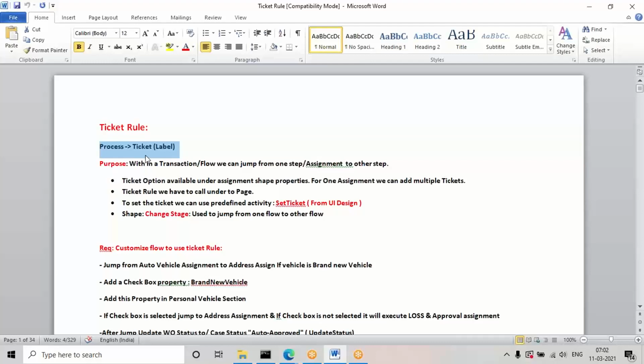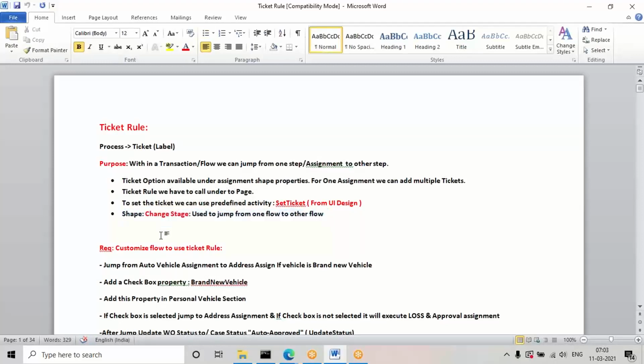Ticket is just a label, but the actual logic is performed by a predefined activity called SetTicket, which performs all the action in the backend. After that, if I want to jump from one flow to another flow, this is the shape we have to use, Change Stage, which I'll use in the coming scenarios.